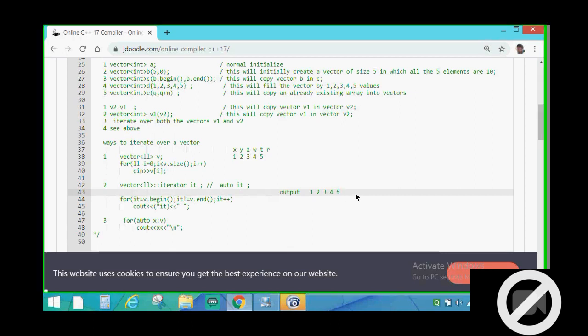After 5 it will go on, but now the vector is finished, so there is no value inside the vector. Even if there is a garbage value at that memory location, that value is not inside the vector, so it will not be printed. So basically x is changing: first 1, then 2, then 3, then 4, then 5. So these are the three methods by which we can iterate over a vector.